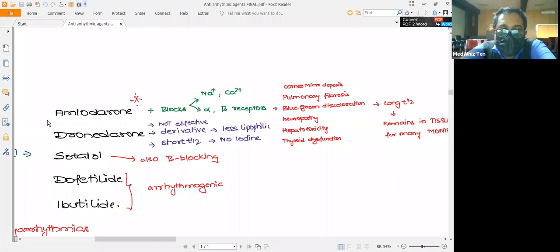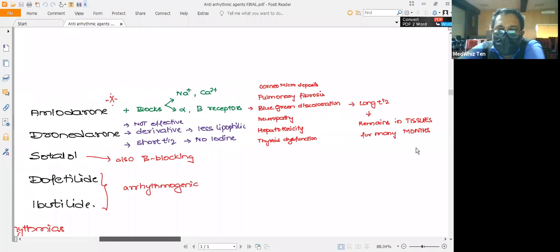So basically, when you are injecting amiodarone, you should monitor the patient with liver function tests, thyroid function tests, and pulmonary function tests, and you also need to examine the cornea. Since it has a longer half-life, even after stoppage of amiodarone, some of the amiodarone content will remain in the tissue for months.